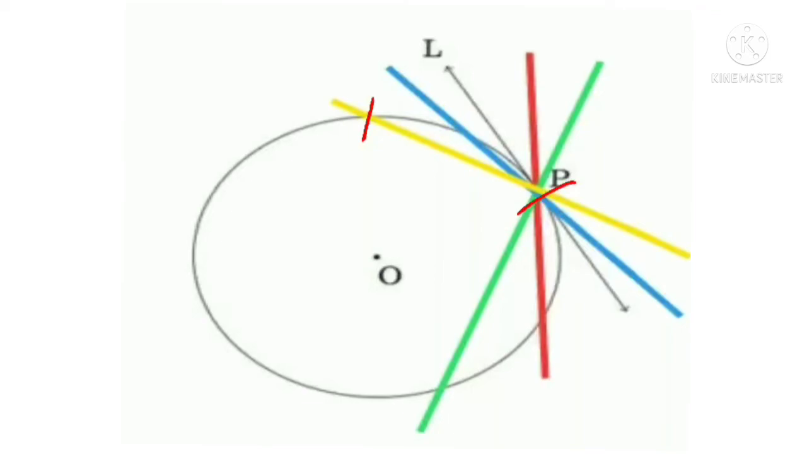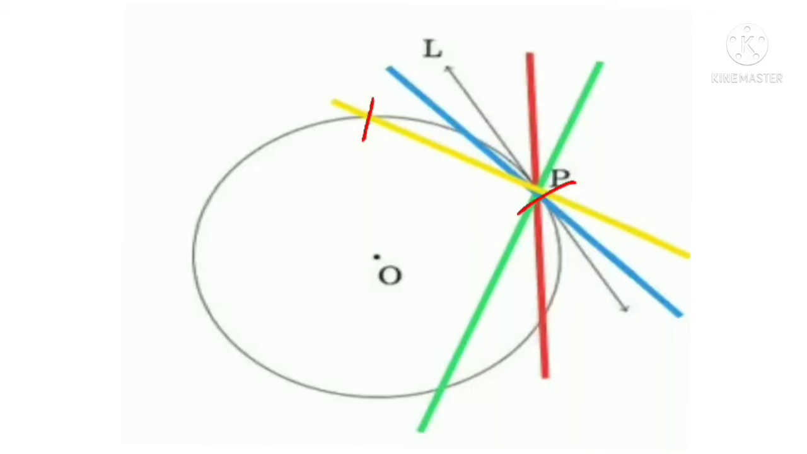Where does the word tangent come from? Tangent is a Latin word, from tangere, which means to touch. It was introduced by the Danish mathematician. So at one point of contact, we can draw only one tangent.